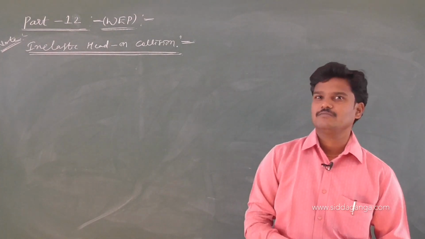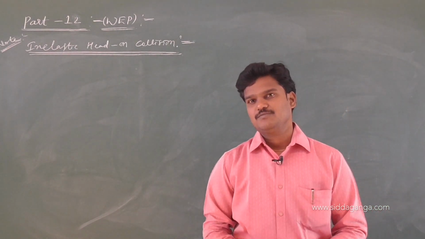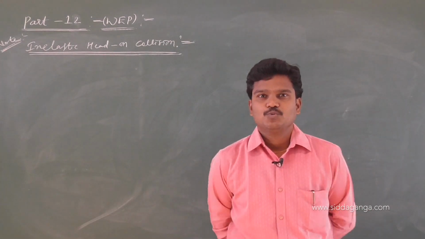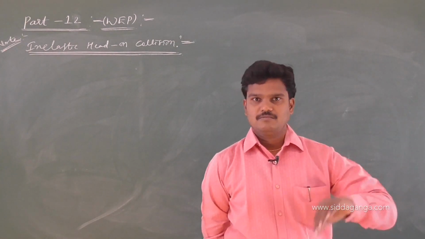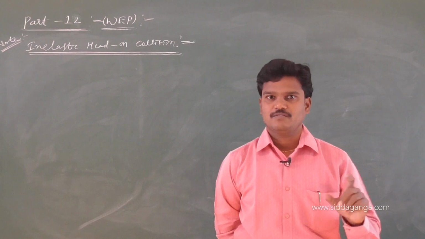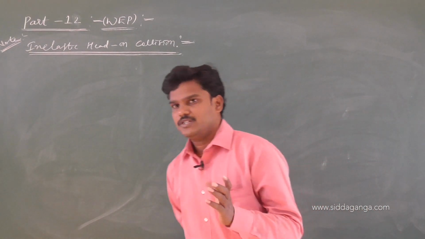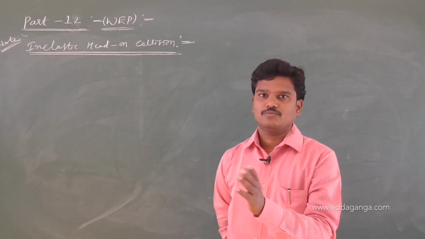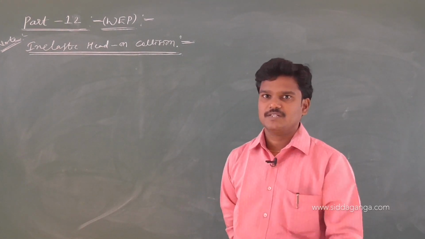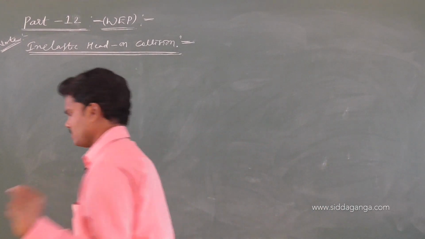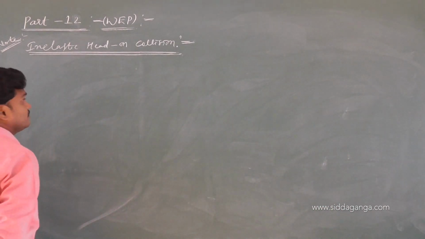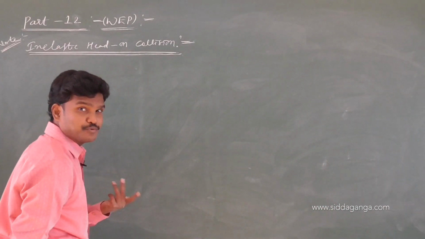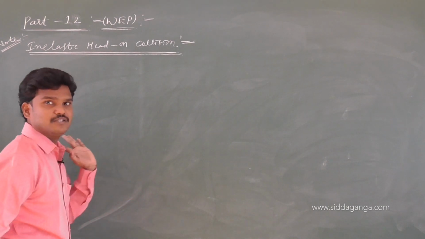v1 is (m1 minus m2) by (m1 plus m2) into u1 plus 2m2 u2 by (m1 plus m2). v2 is just replace the suffixes 1 and 2: v2 is (m2 minus m1) by (m1 plus m2) into u2 plus 2m1 u1 by (m1 plus m2). So recall the previous formulas. Here also let us get the v1, v2 equations. No need to derive those equations, directly we can expect the answers.